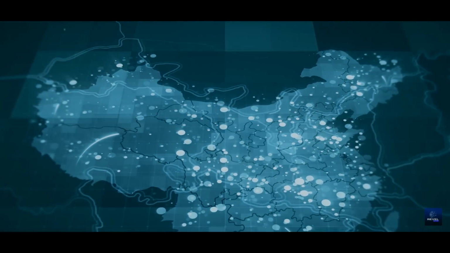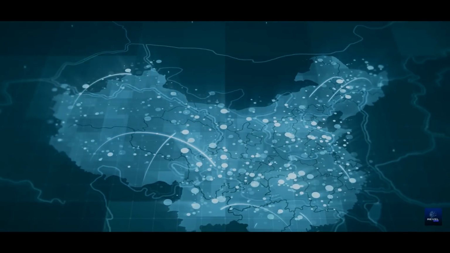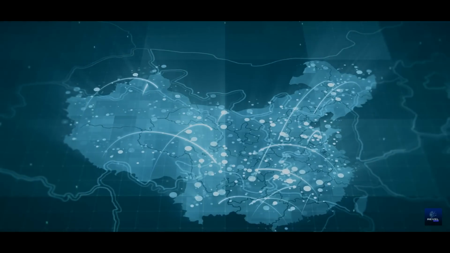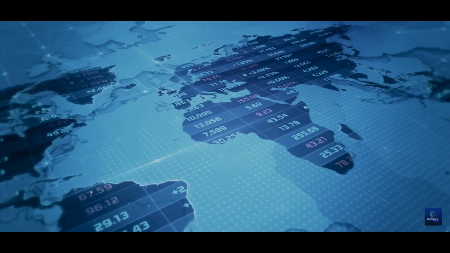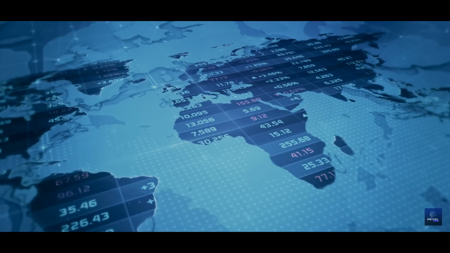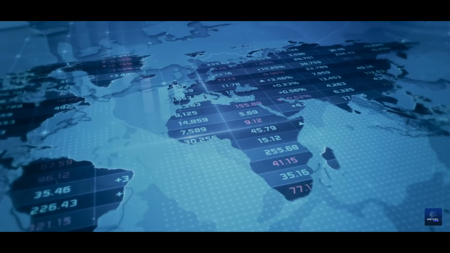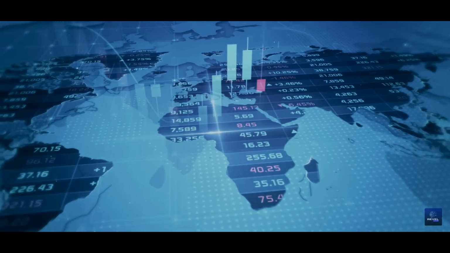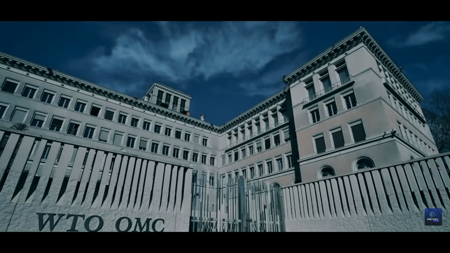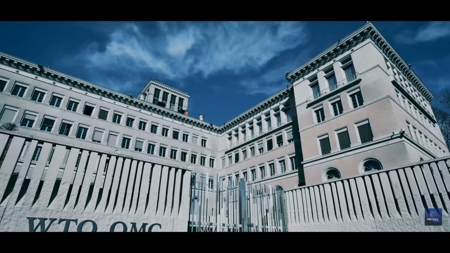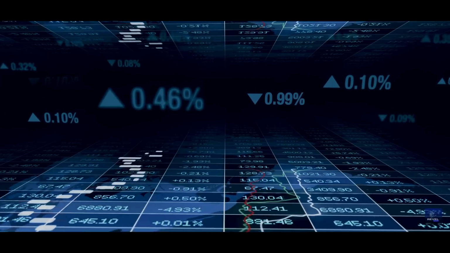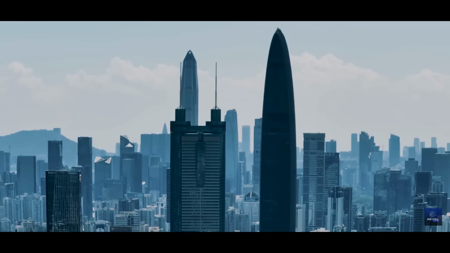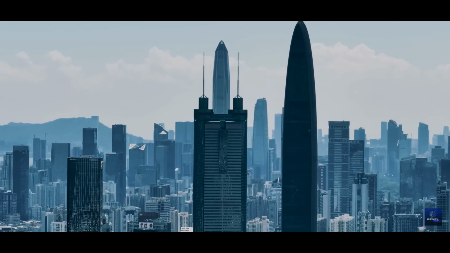Globalization played a pivotal role in China's economic metamorphosis and significantly influenced the rise of middle classes throughout Asia. By integrating into the global market, China established itself as a manufacturing powerhouse, producing a diverse range of goods for international markets. This integration was facilitated by China's accession to the World Trade Organization, WTO, in 2001, which expanded opportunities for trade and investment. Globalization brought numerous benefits to China.